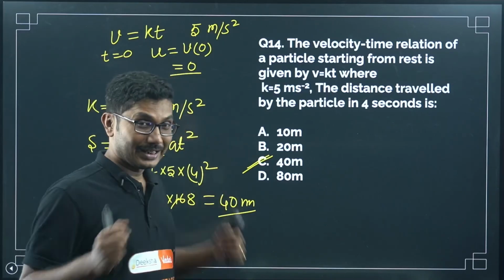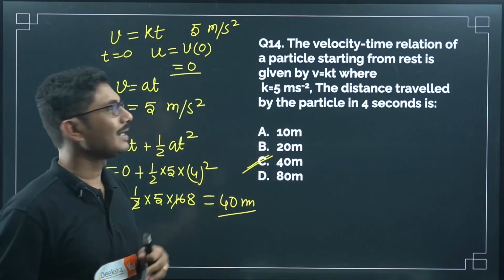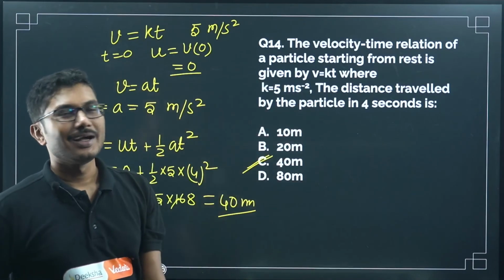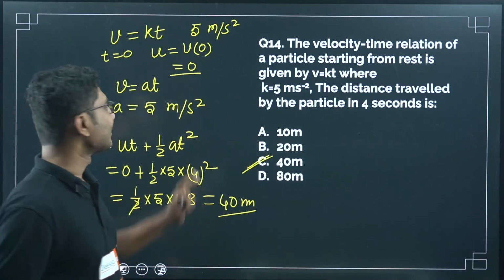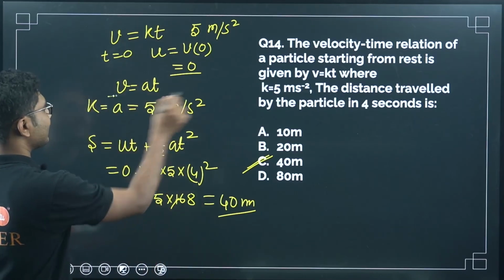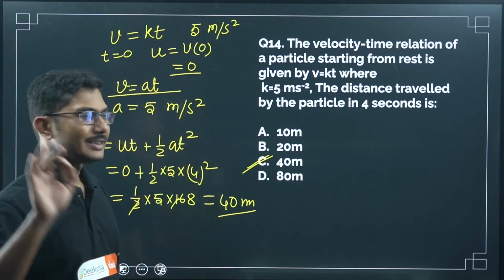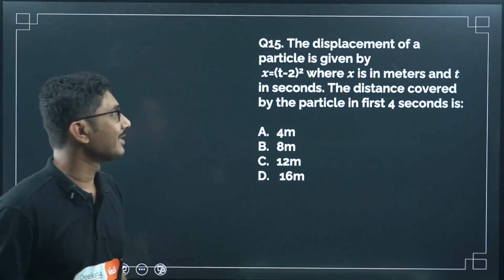What we have to do, we have to integrate. The integration method is fine. You can do integration and find it, but that will be a very long process. Instead of doing integration, you can directly use this formula and calculate it, okay? As long as you are sure about this. Otherwise you can do the integration. Those who are thinking about integration, they can do the integration and find it, but I am not going to do the integration because integration is not required here.